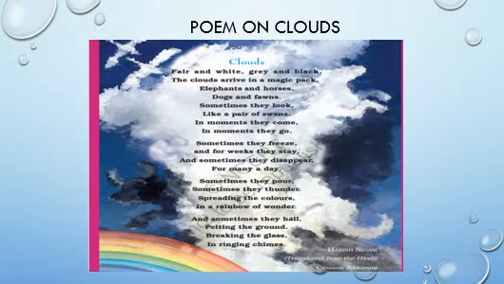Now children, let's read this poem on clouds. Fair and white, grey and black, the clouds arrive in a magic pack. Elephants and horses, dogs and fawns. Sometimes they look like a pair of swans.